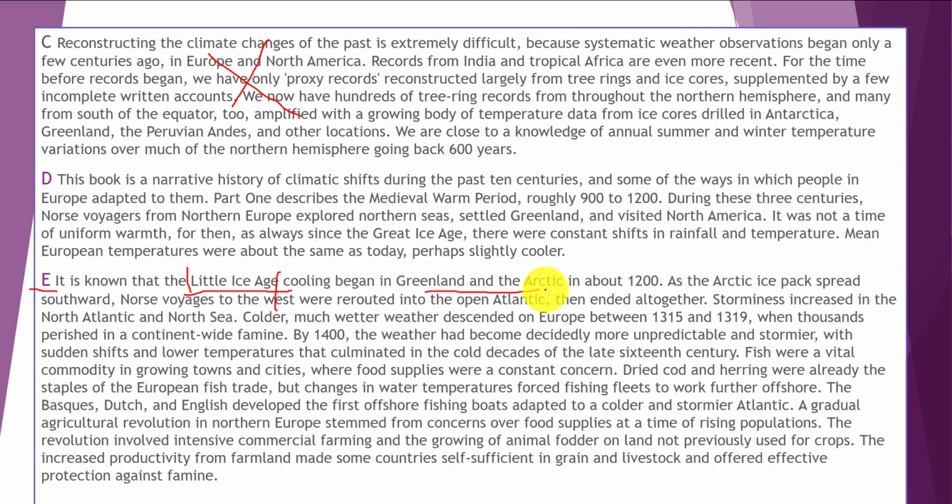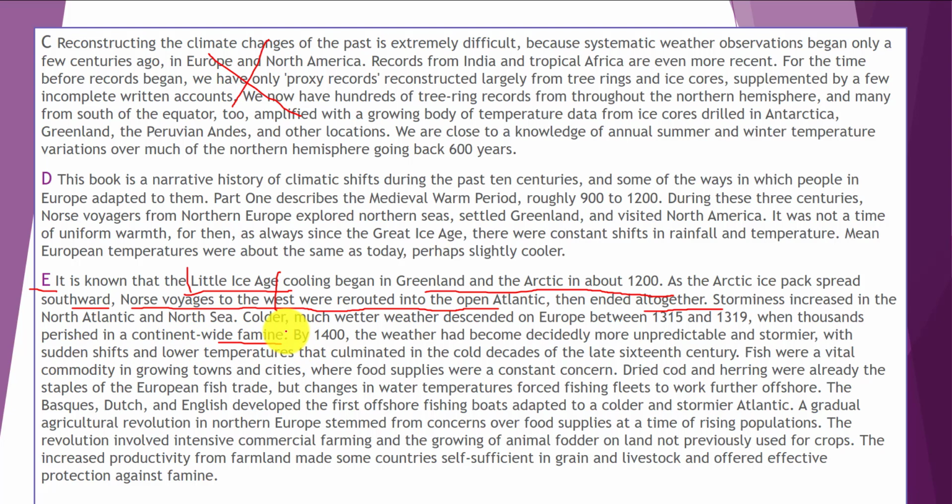Cooling began in Greenland and the Arctic in about 1200 as the Arctic ice pack spread southward. Norse voyagers to the west were routed into the open Atlantic, then ended altogether. Storminess increased in the North Atlantic. Colder, wetter weather descended on Europe between 1315 and 1319 when thousands perished in a continent-wide famine.